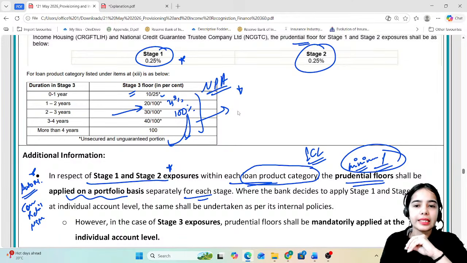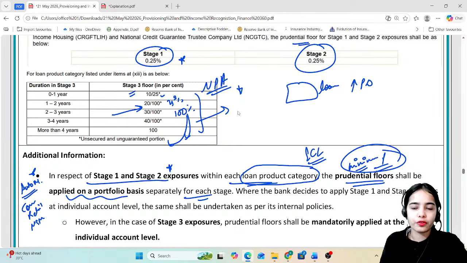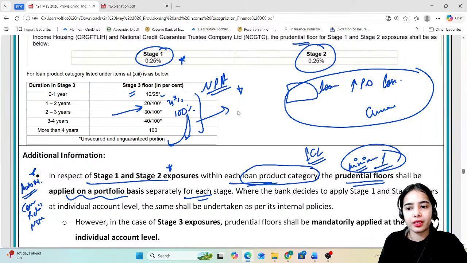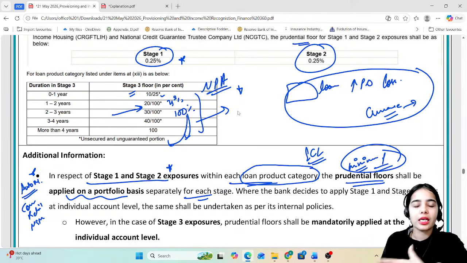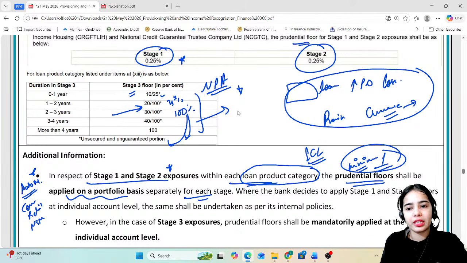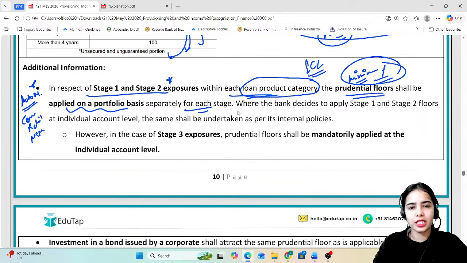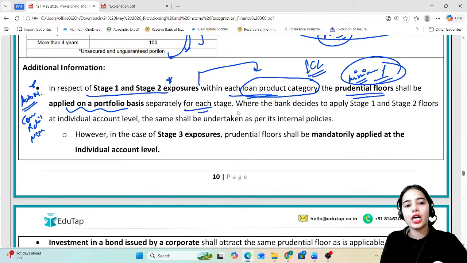So try to understand that, let's say in a particular loan there is a higher probability of default, and there is a loss that is happening. But in the whole category, the average will be taken, and for the whole category combined, the provisions will be maintained. In the other loans, maybe the loss is not expected and the probability of default is low, so provisions will be maintained according to the whole loan product category. For stage 1 and stage 2 exposures within each loan product category, the prudential floors for the provisions will be maintained on a portfolio basis, on the basis of the whole category.